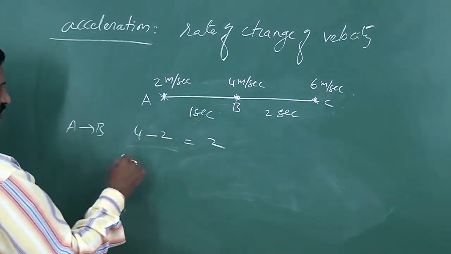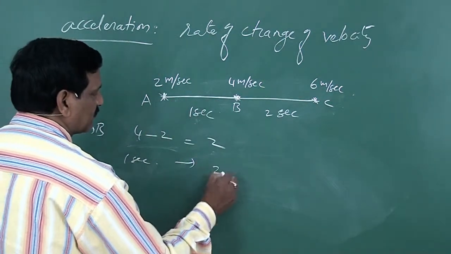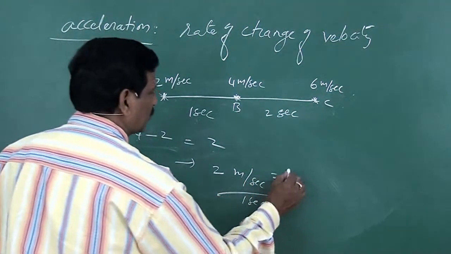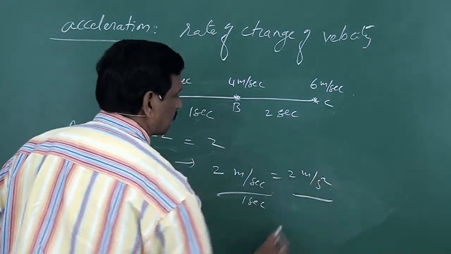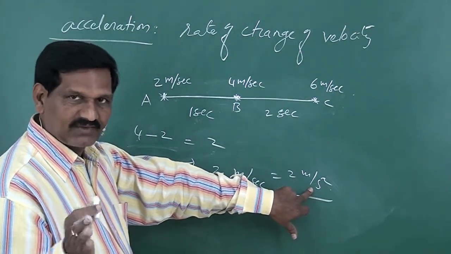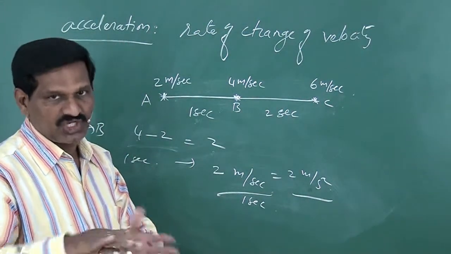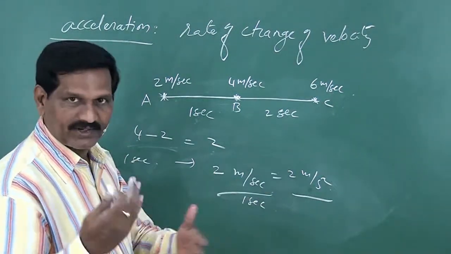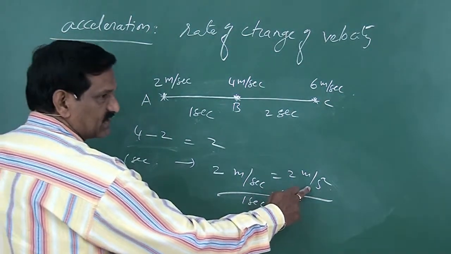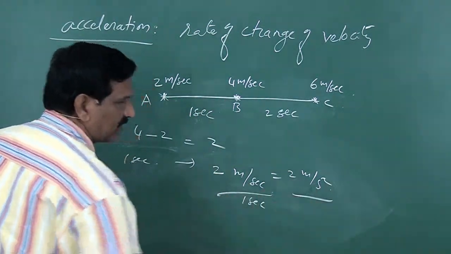And here the time interval is 1 second. So the change in velocity per second is 2 meter per second by second. So this is 2 meter per second square. This is the unit of acceleration. Meter per second is the unit of velocity, because acceleration is change in velocity by time. So meter per second square is the unit of acceleration. Here between A and B, acceleration is 2 meter per second square.